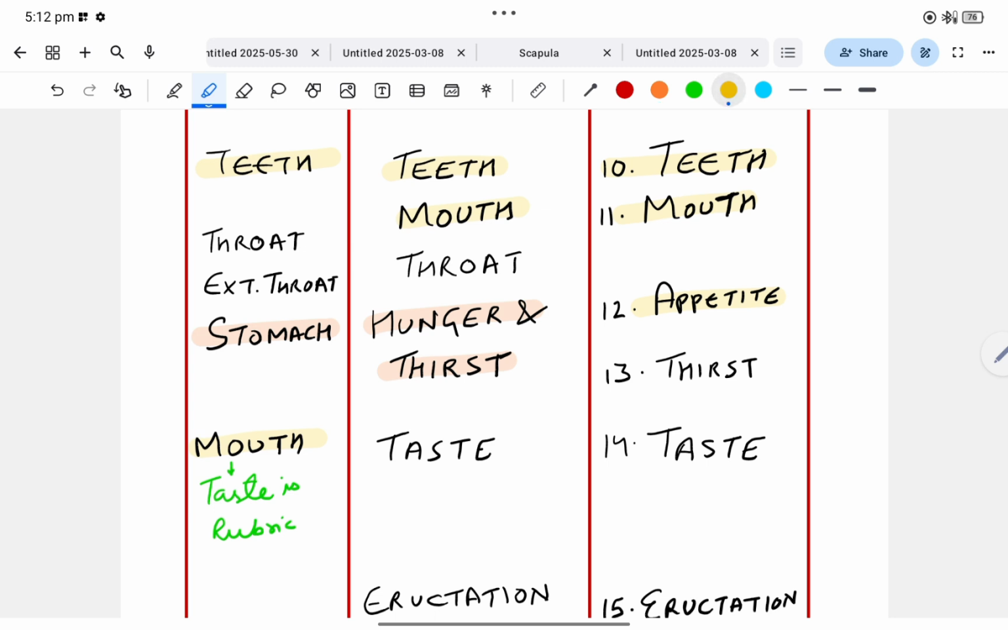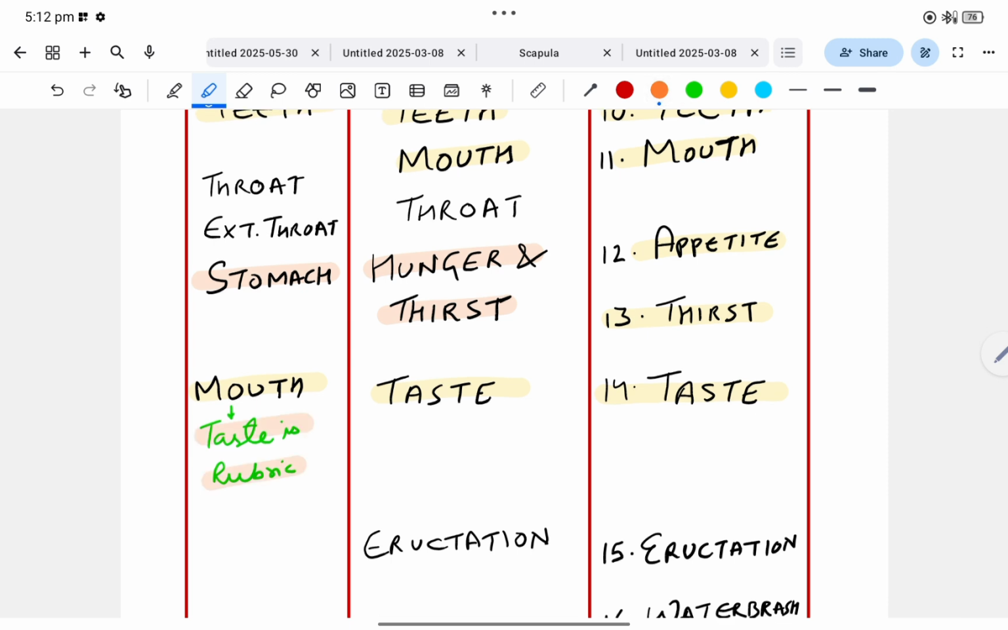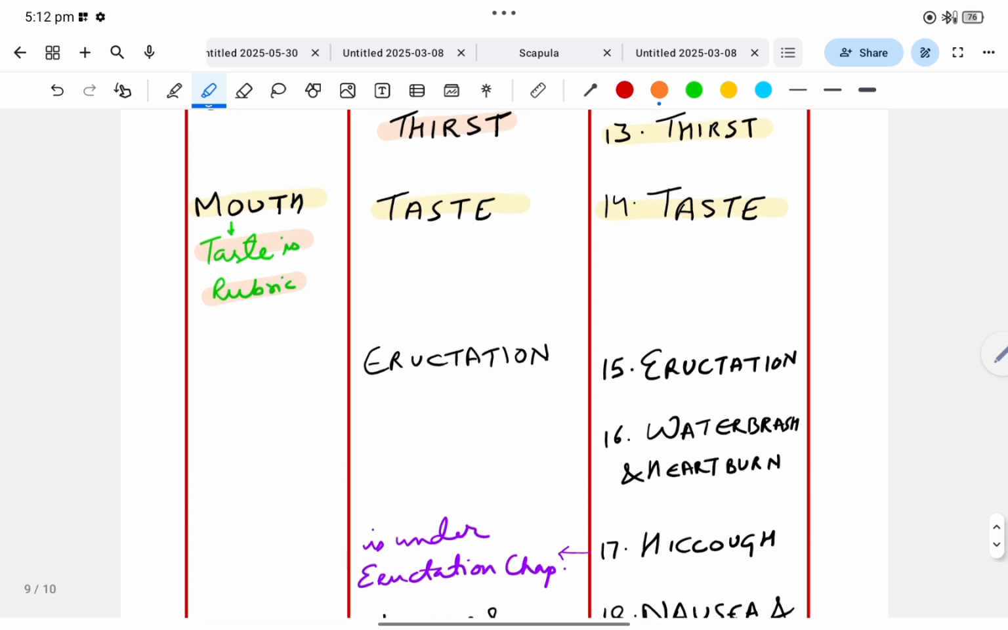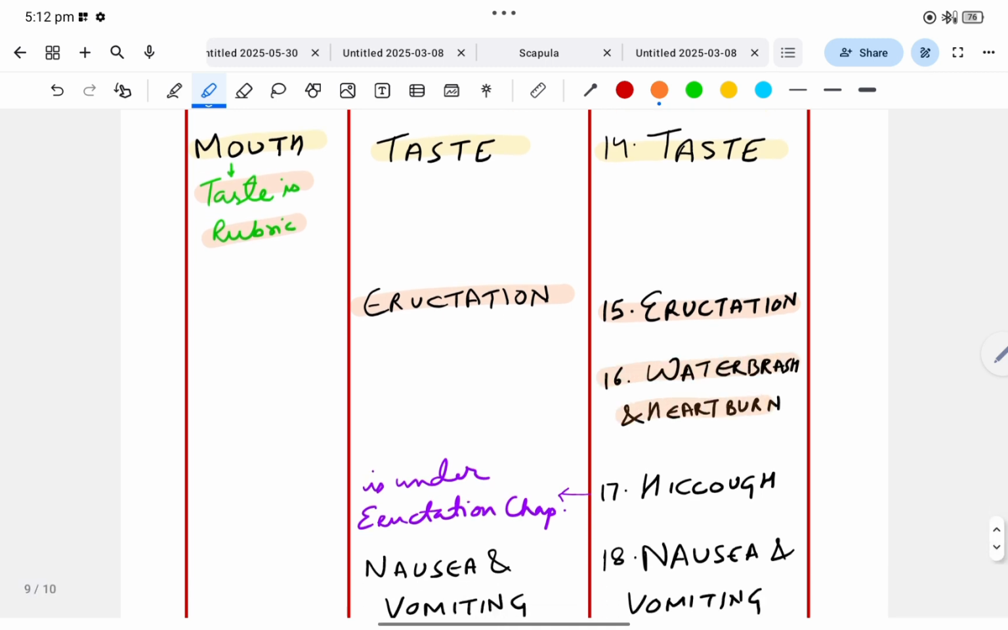13th chapter is thirst, which is given in BTPP in hunger and thirst, and no such chapter is present in Kent. So next 14th chapter is taste, which is present in BTPP, but taste is a rubric present under mouth chapter in Kent. 15th chapter is eructation, which is present in BTPP, but no such chapter is there in Kent. 16th chapter water brash and heartburn, no such chapter in BTPP and Kent.